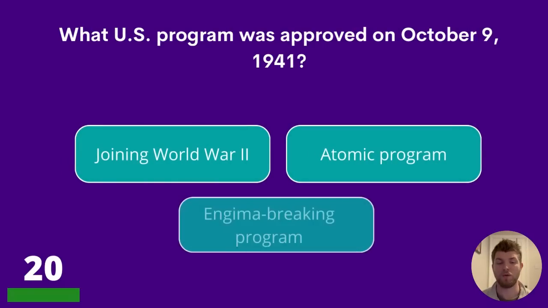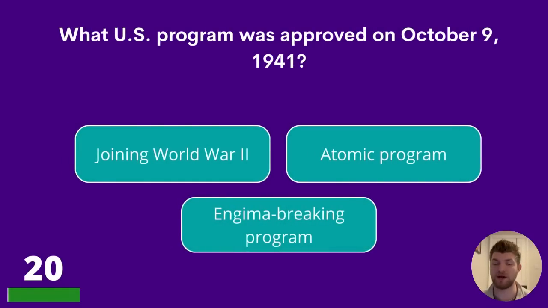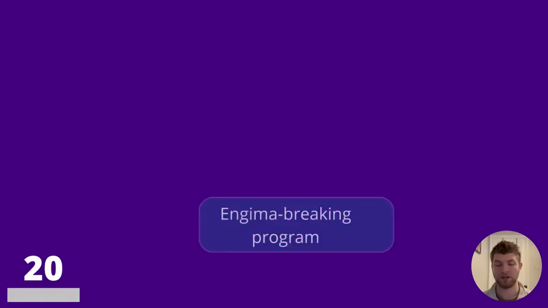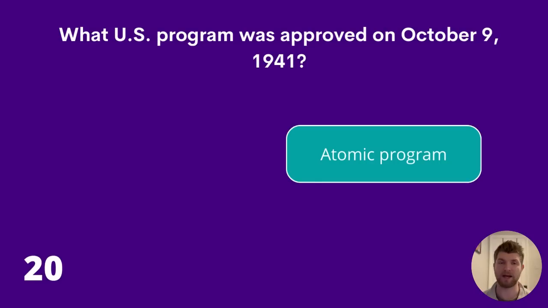Question 20. What US programme was approved on October 9th, 1941? Joining World War II, Atomic Programme, or Enigma Breaking Programme? The answer is Atomic Programme.